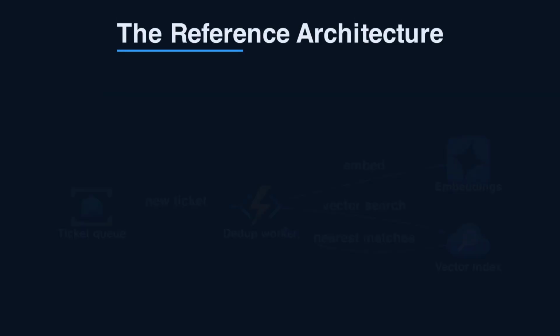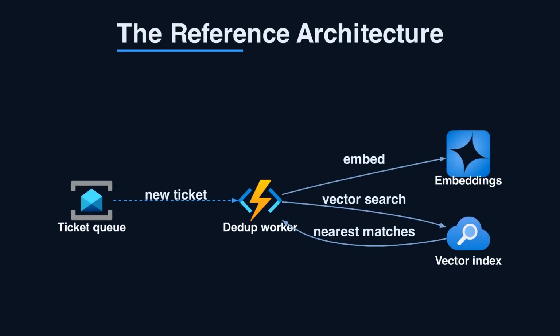Here is the whole system on one diagram. New tickets land in a queue for decoupled ingestion. A function pulls each ticket and calls Azure OpenAI for an embedding. That vector goes into Azure AI Search using its vector index. Before storing, we query for the nearest existing tickets. If similarity clears the threshold, we tag it a duplicate instead of a new case. Every arrow is either a synchronous API call or an async ingest.